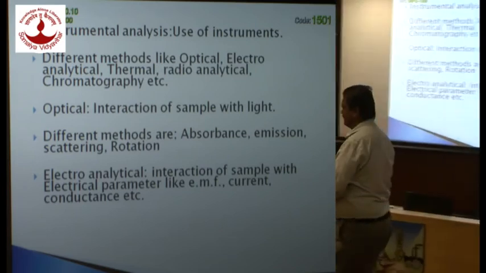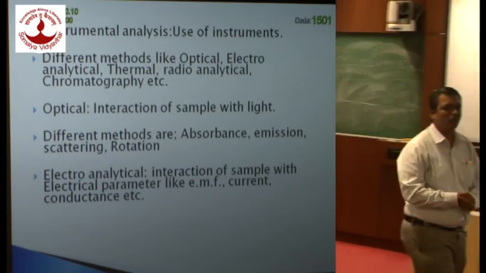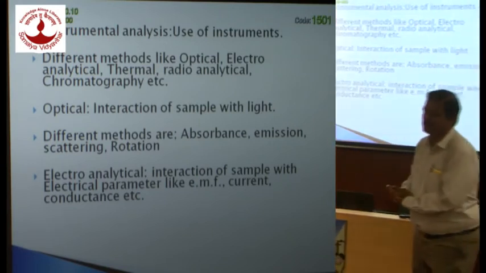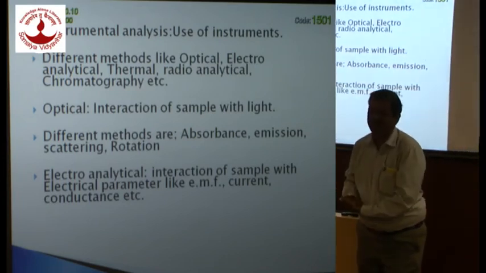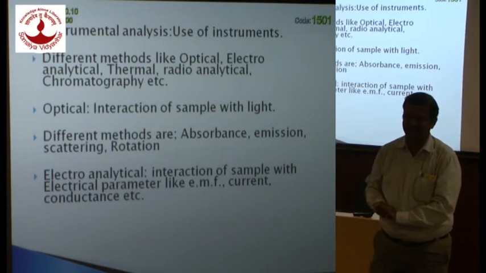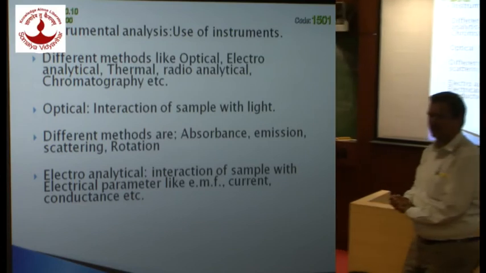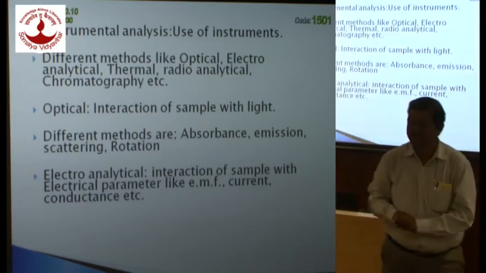Then comes conductance. Change in conductance of the sample gives conductometric calculations. You also make use of conductance in your physical methods, like specific conductance, equivalent conductance, and equivalent conductance at infinite dilution, lambda infinity. Those values you can determine, and that has its own use in your chemical analysis.